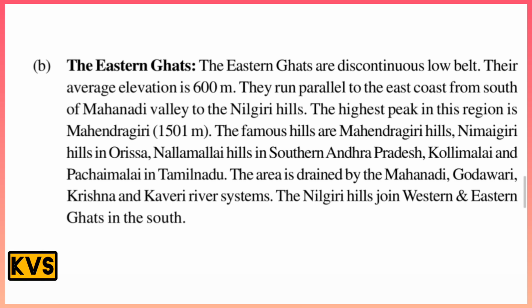The famous hills are Mahendragiri and the Nimagiris in Odisha, the Nallamala Hills in southern Andhra Pradesh, and the Kolli Hills and Panchamalai in Tamil Nadu. These areas drain to the Mahanadi, Godavari, Krishna and Kaveri river systems. The Nilgiri Hills join the Western and Eastern Ghats in the south.